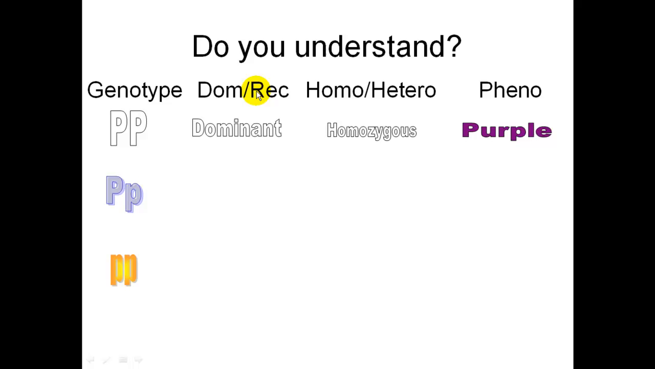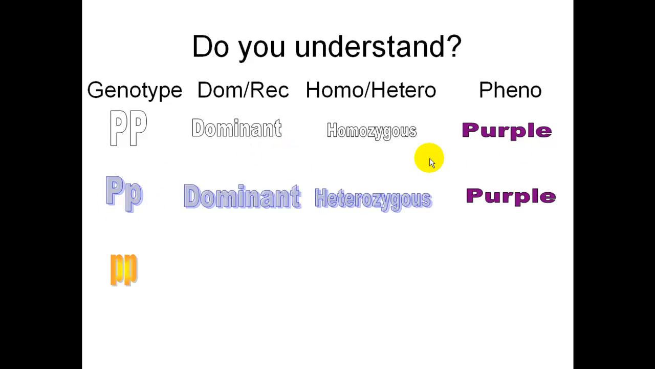Next genotype is big P, little p. That is dominant because of the capital P. So even though it has a lowercase p, it is still dominant. It is heterozygous because those letters are different. And it will still represent purple because of the capital letter.